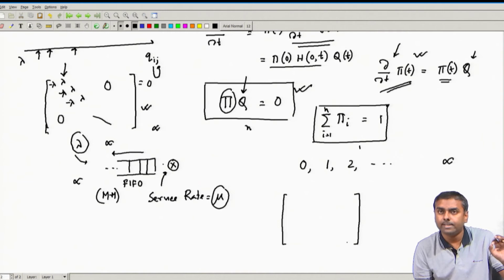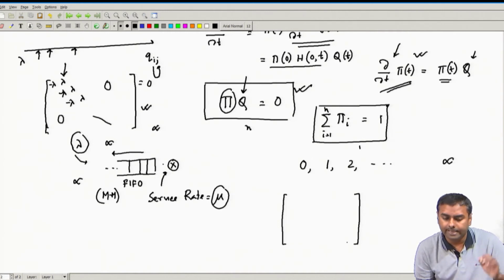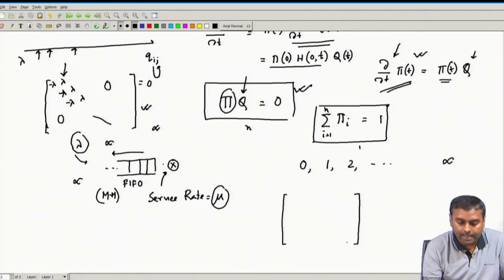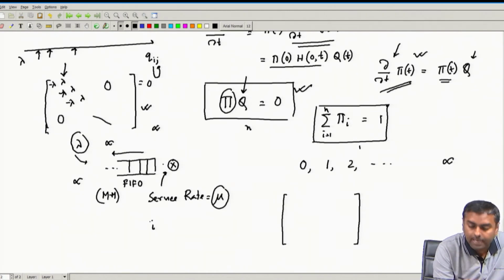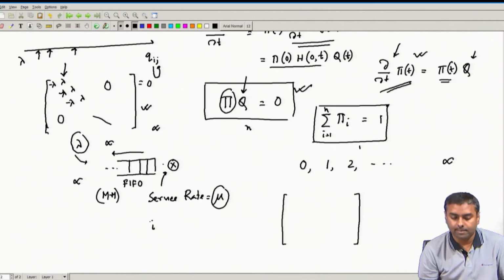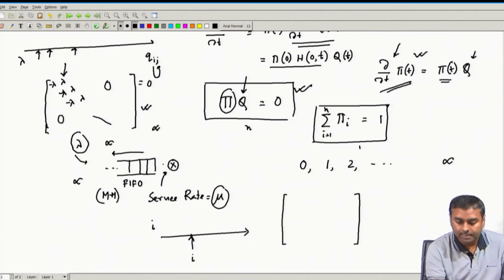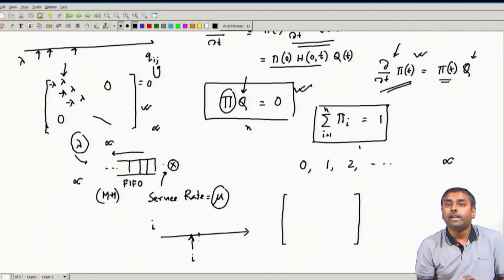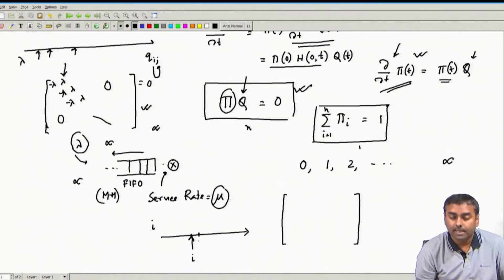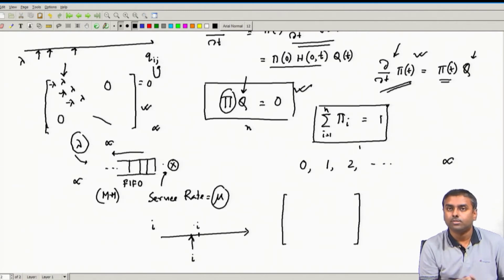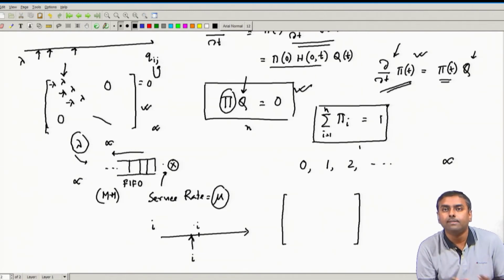Remember, the non-simultaneity principle will always be very handy. In the queue, at any time if it is in state I, what can happen? So, suppose I observe the system at time I. At this instant, in the next future, what can happen? Either it can stay in I, that is okay, nothing happens, nobody arrives, nobody departs.